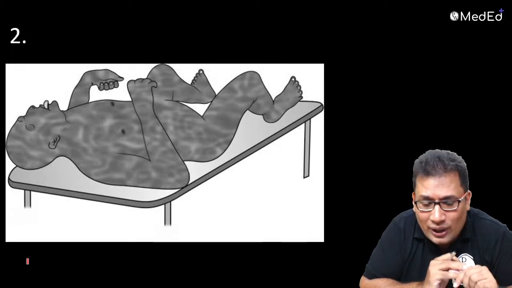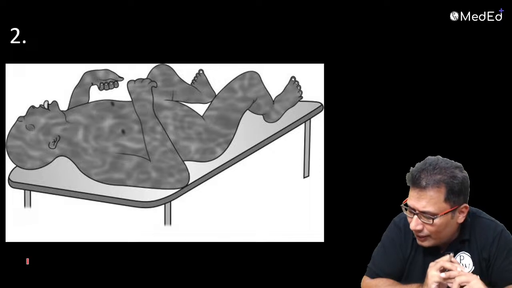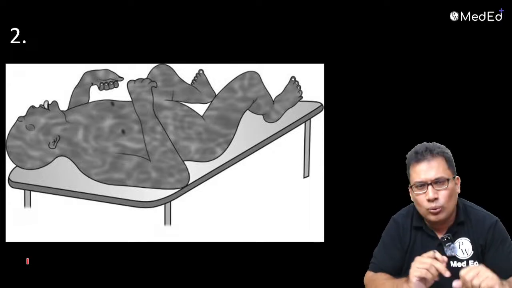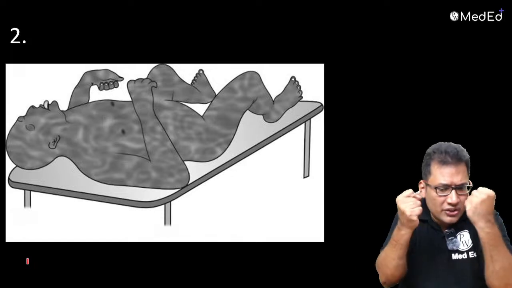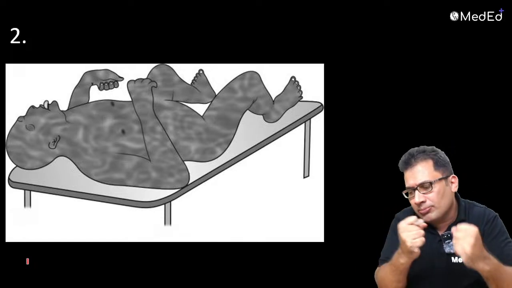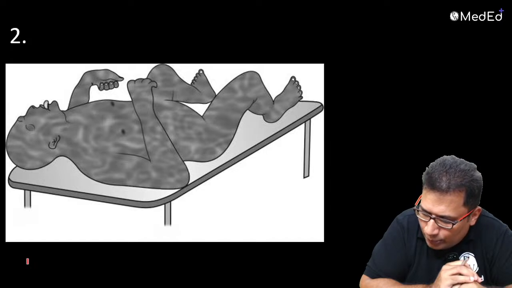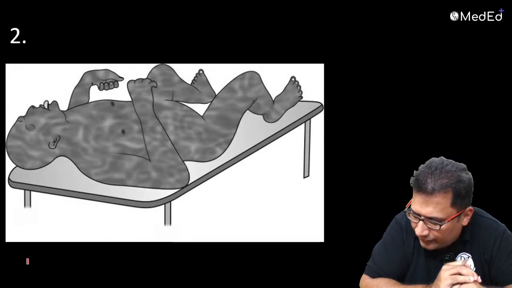What is this known as? A differential diagnosis now. Karma, Muhammad Yahya, what is this appearance? Mike Tyson, Muhammad Ali appearance. Come on, guys. What is the answer?